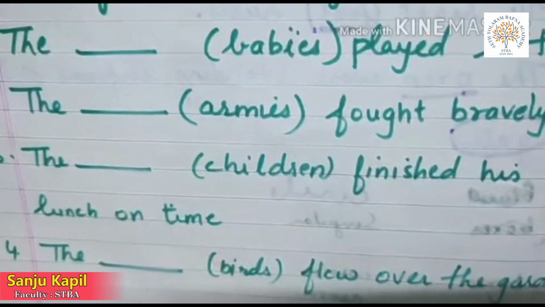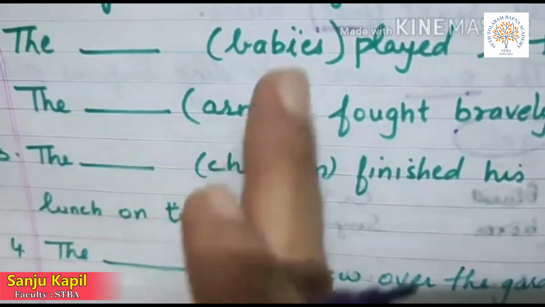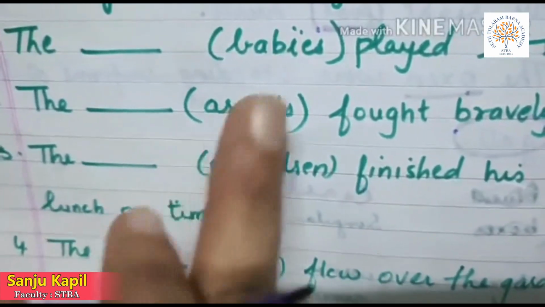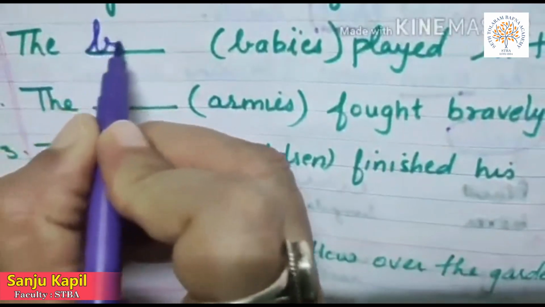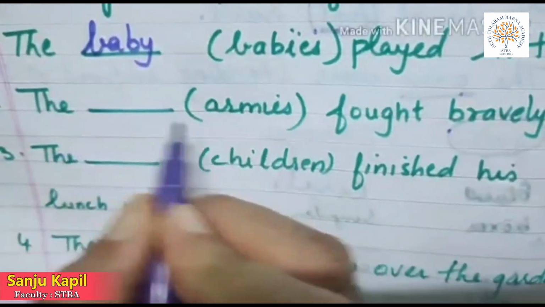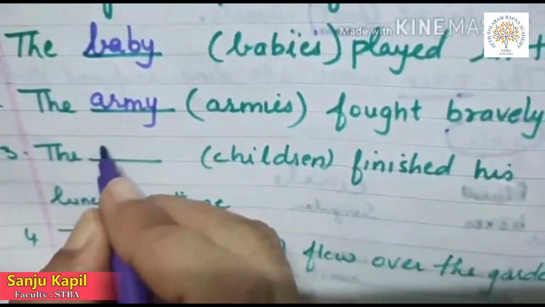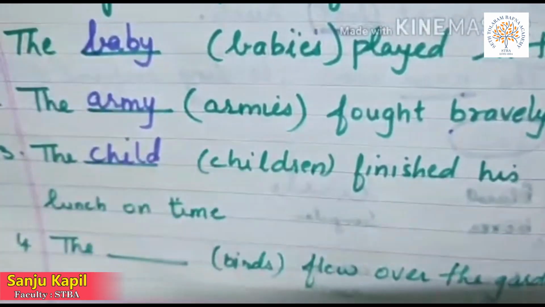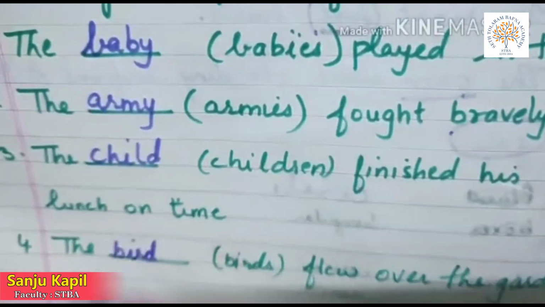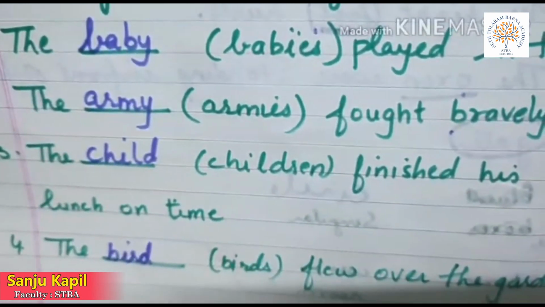We have to find out the singular form of the nouns. All these are plural forms and we have to change them into singular. Babies, baby. Armies, army. Children, child. Birds, bird. So I think all the concepts of singular and plural are clear now.